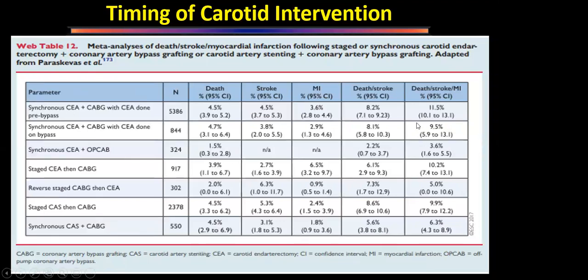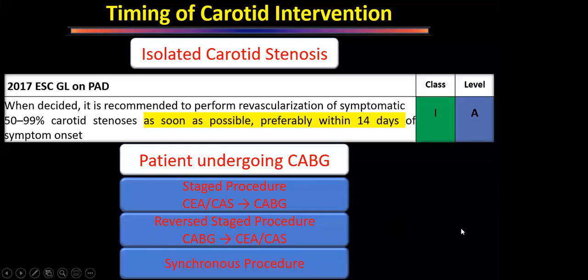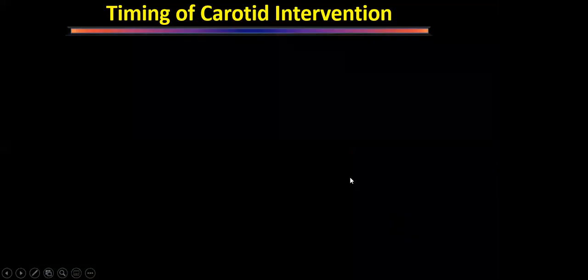This is a very busy chart. This is again taken from a study where they have given the risk of death, stroke, MI, and all these complexes. So they have compared carotid endarterectomy before bypass, carotid endarterectomy with CABG done on bypass, or carotid endarterectomy with off-pump CABG, then staged CEA then CABG, then reverse staged CABG then CEA. All these things they have studied, and they have found almost the same.